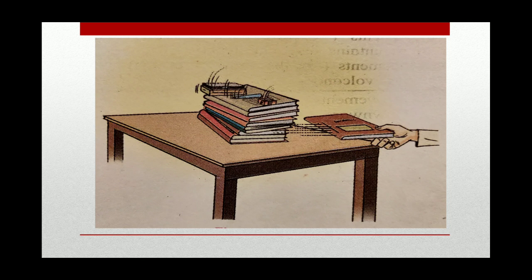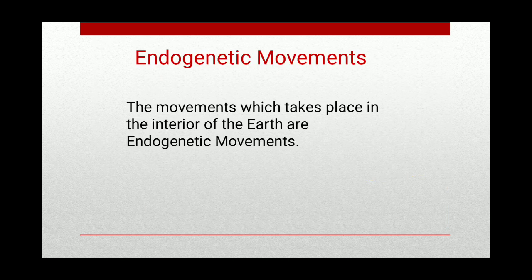Similarly, various natural events occur on the Earth's surface from time to time. Example: floods, storms, snowfall, heavy rainfall, etc. Because of the movements below the Earth's surface, natural events like earthquakes and volcanic eruptions also occur. In this lesson, we will get introduced to these endogenetic movements. Endogenetic means internal movements. The movements which take place in the interior of the earth are endogenetic movements.